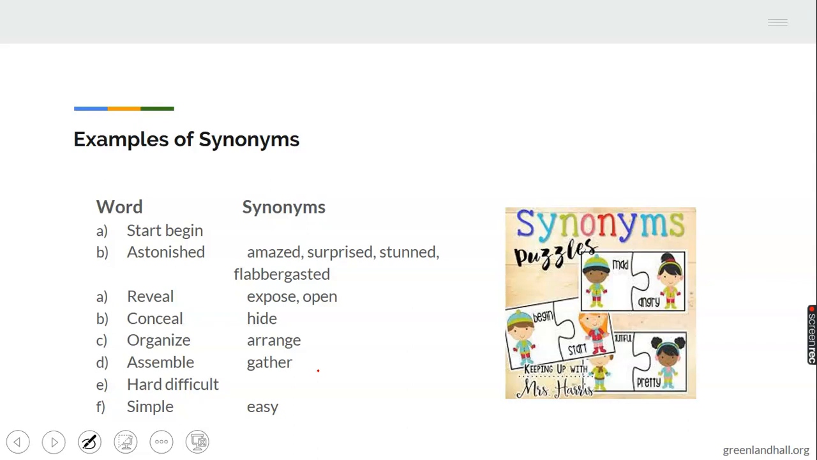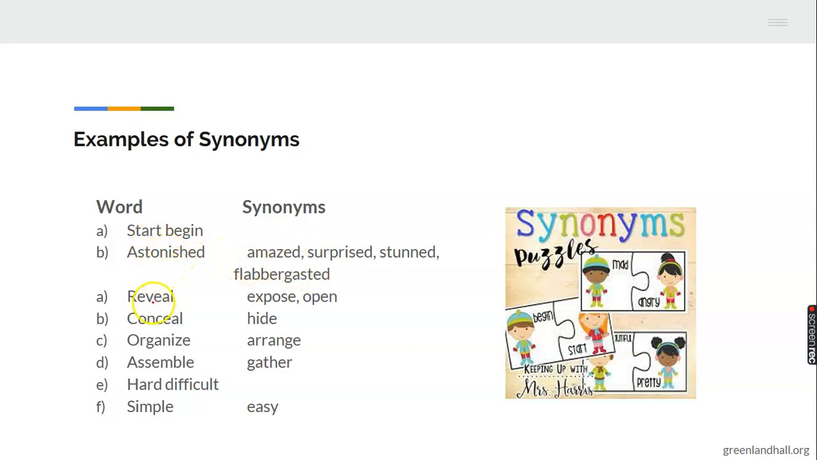Now let's go to examples of synonyms. I have several examples here. I have starts, begin. Starts and what? Begin. Astonished. The synonym of astonished is amazed, surprised, stunned, or flabbergasted. We have like 4 words that can be used as synonyms of astonished.